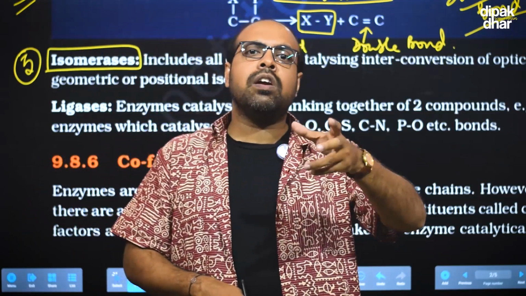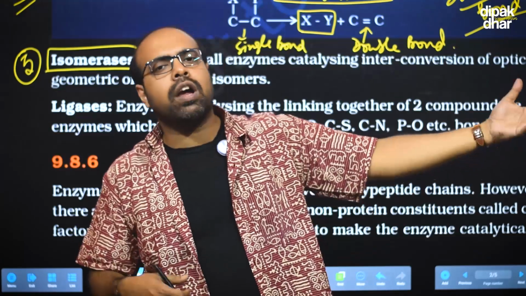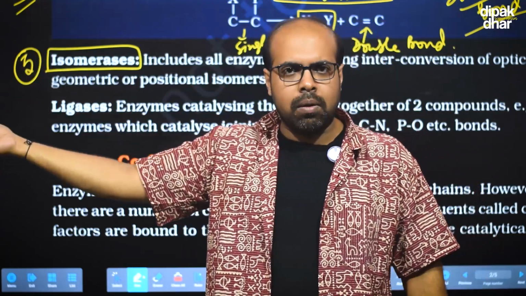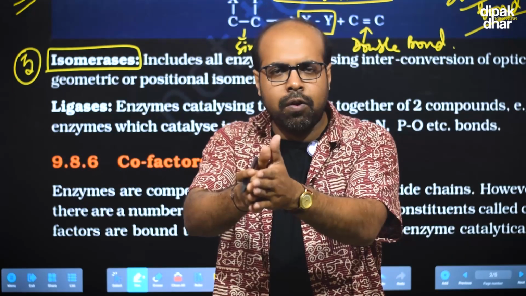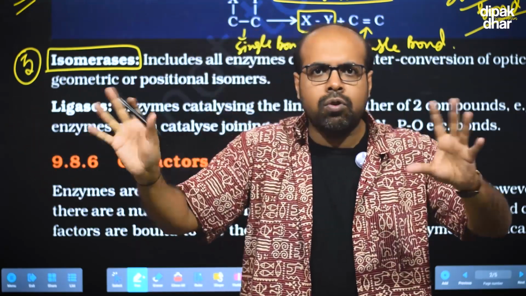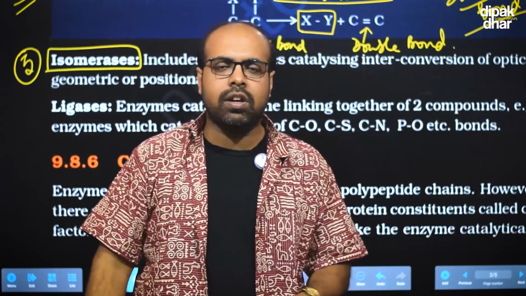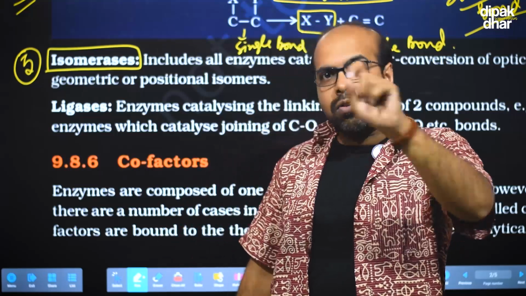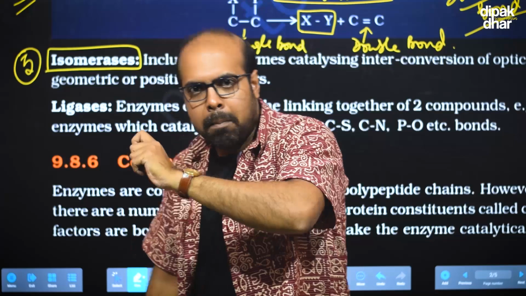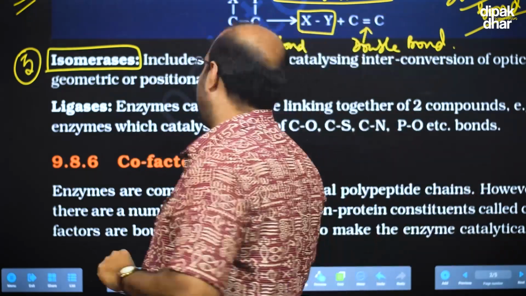So glucose is considered an aldose sugar or aldohexose, but fructose is considered a ketohexose. But both have the same formula C6H12O6. So glucose and fructose are aldo-keto isomers of each other. This isomer formation will be done by this group of enzymes, that is isomerase.